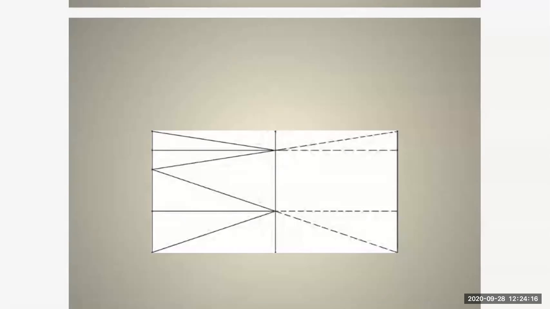So in this way, you have proved that in order to see the full image of a person standing in front of a mirror, the minimum height of the mirror must be half the height of the person. So in this way, by drawing the diagram, we have proved it for a plane mirror and the full image of a person.